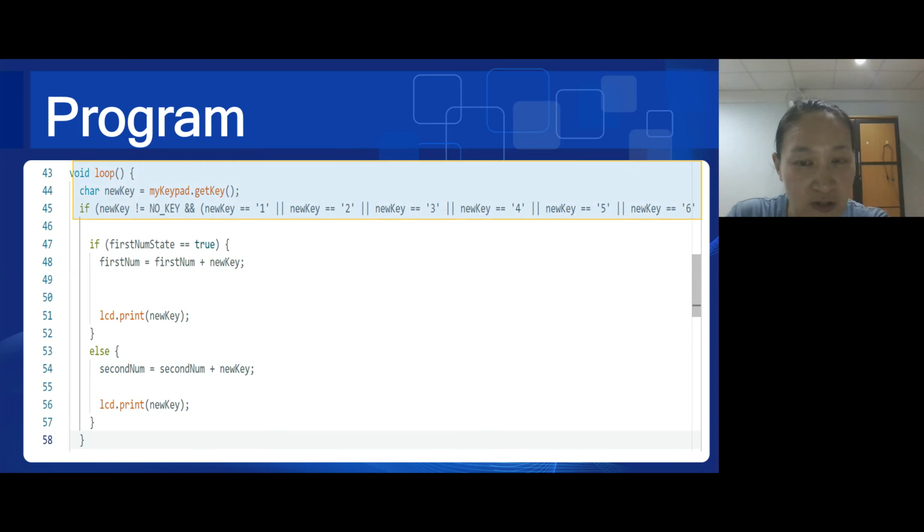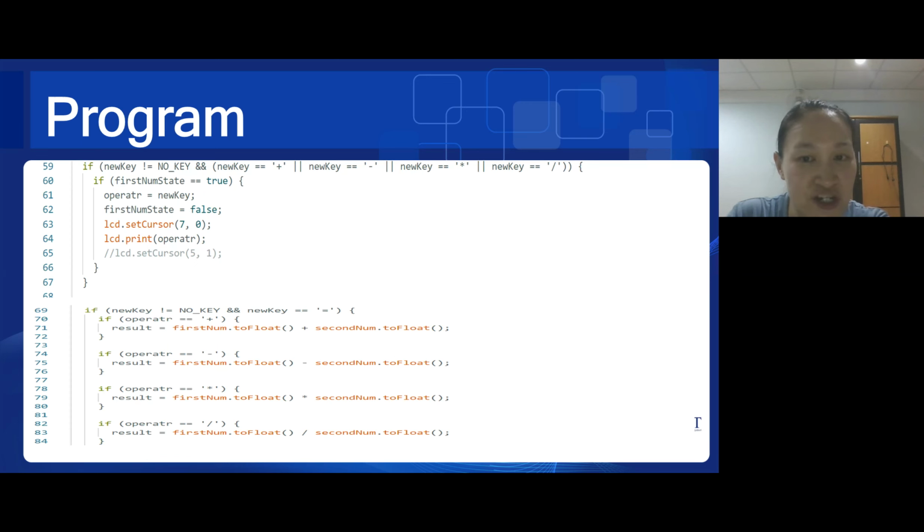This code is a conditional statement that checks whether the new key is a valid numerical digit. This section checks if a valid key is pressed on the keypad. Depending on the firstNum state, it considers the pressed key to be either firstNum or secondNum. It also prints the pressed key on the LCD display.